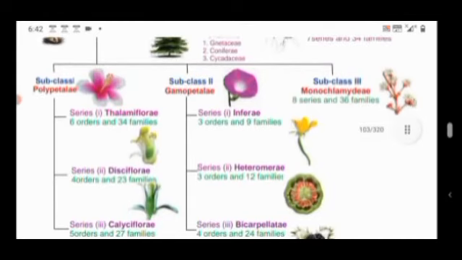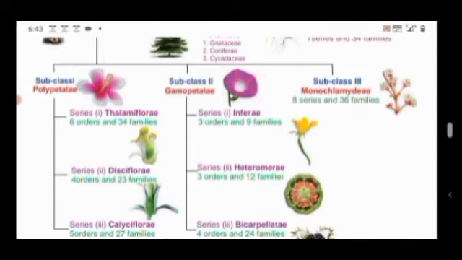The next, subclass 3 Monochlamydeae. The term mono means single, and chlamydeae refers to the accessory organs. Instead of 2, that is calyx and corolla, only 1 accessory whorl is present. The plants showing incomplete flowers, either apetalous, that is without petals, or with undifferentiated calyx and corolla called perianth, are placed under the Monochlamydeae.